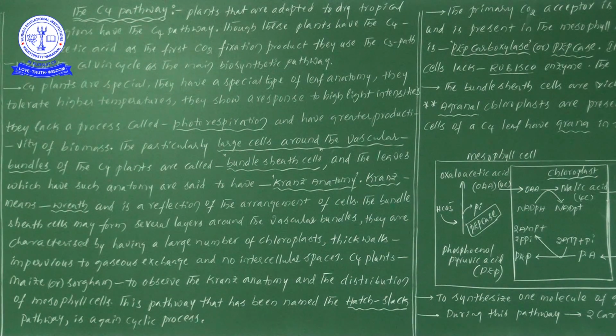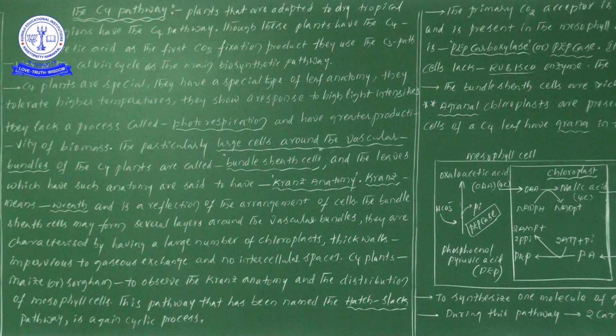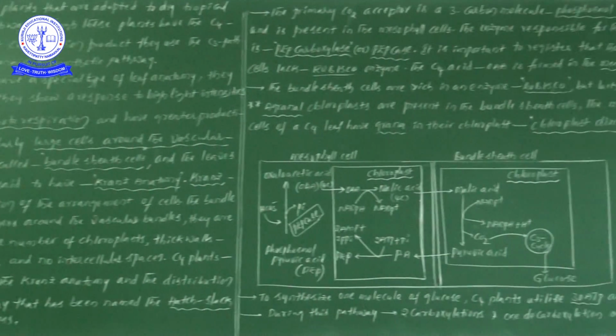Cyclic process means the process starts at one point and ends at the same point, like the C3 cycle we see; like the C3 cycle, the process we will notice later.